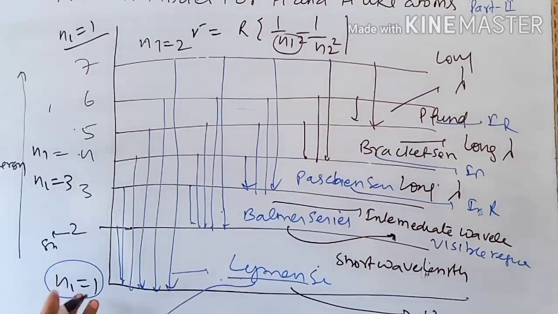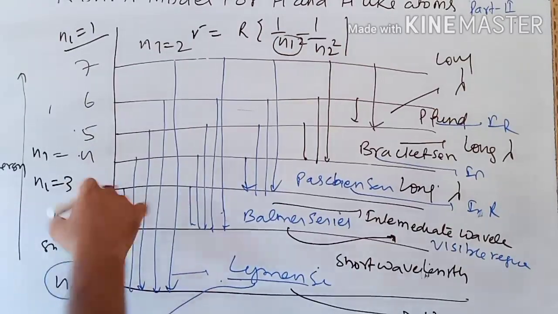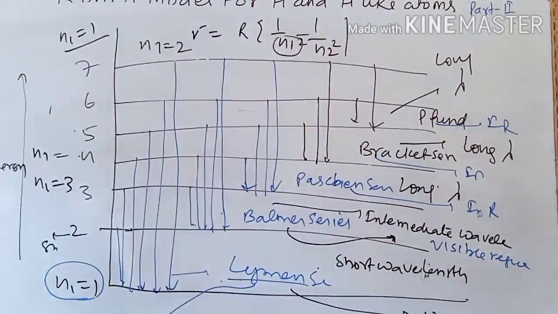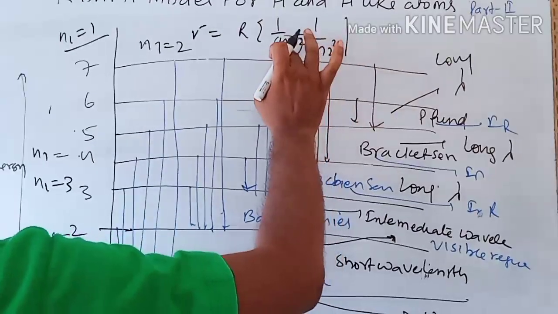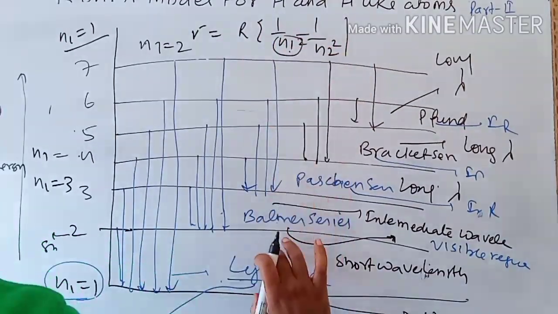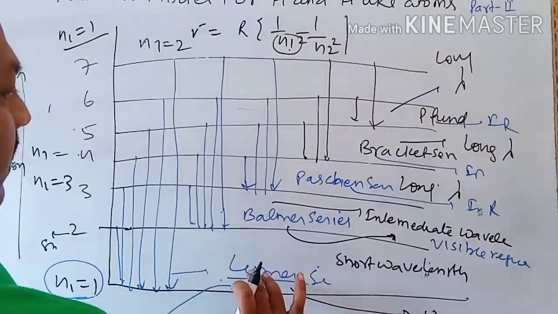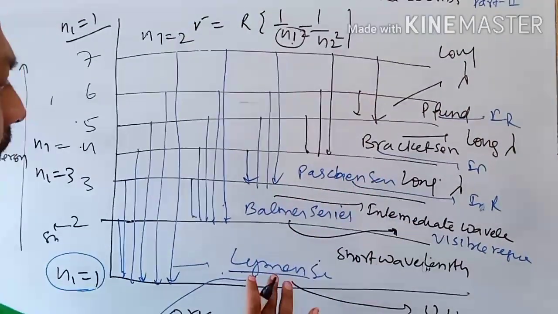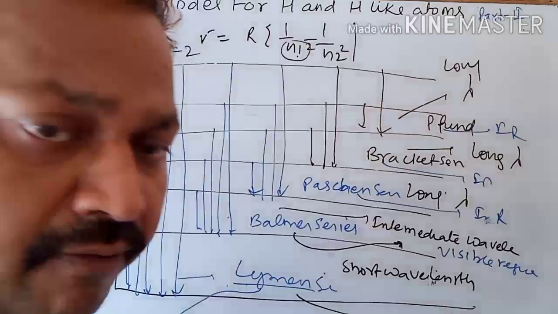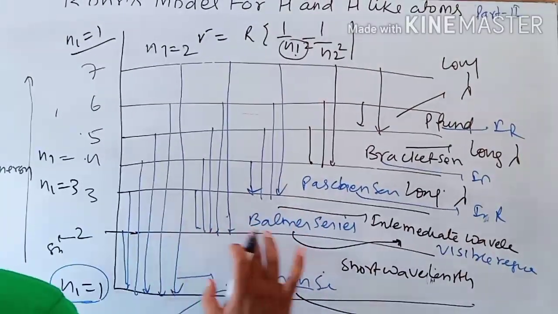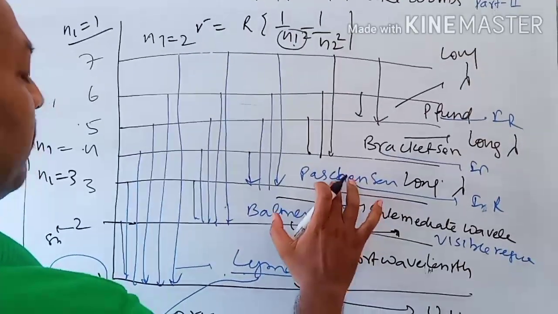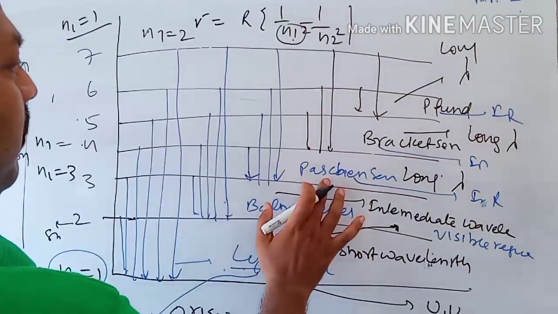So always, if the n1 value is 1, then the n2 value will be 2 onwards. So if we know the n1 value, we can predict the series, whether it is Lyman or Balmer. Suppose in a numerical the Lyman series is given, then the n1 value is clear. If the Balmer series is given, the n1 value is 2. If the Paschen series is given, the n1 value is 3.